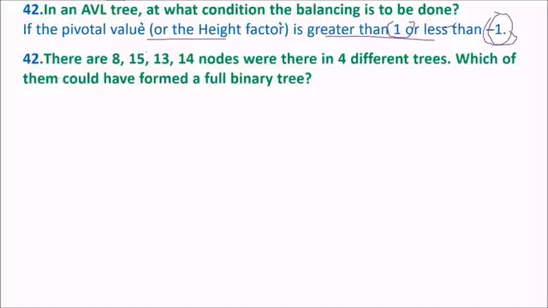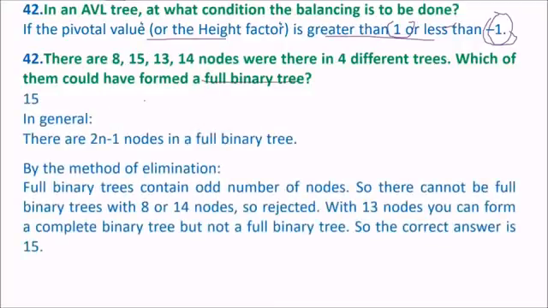There were 8, 15, 13, 14 nodes in 4 different trees. Which of them could have formed a full binary tree? 8, 15, 13, 14. In general, this 15 is the answer. So you have 8 nodes, 15 nodes, 13 nodes, 14 nodes. We'll solve it mathematically. There are 2n minus 1 nodes in a full binary tree.